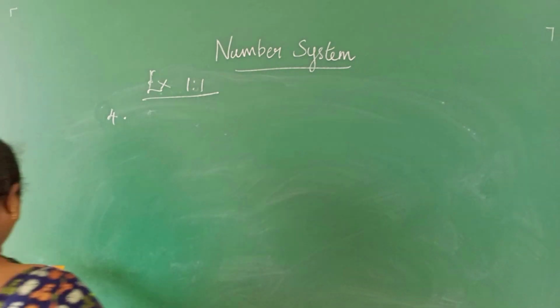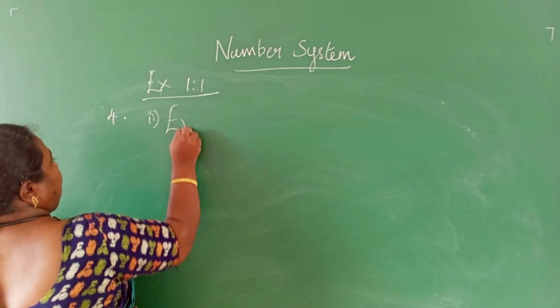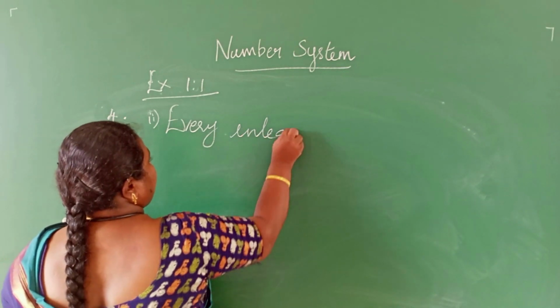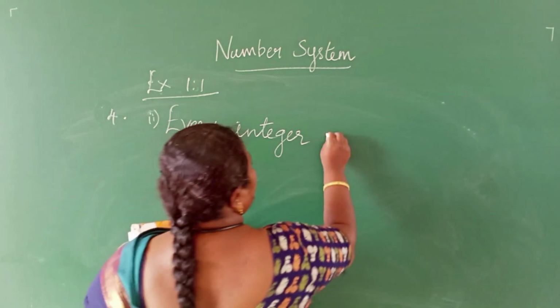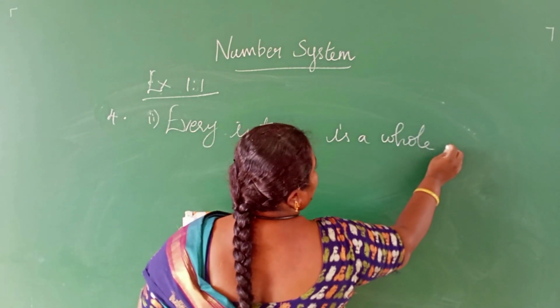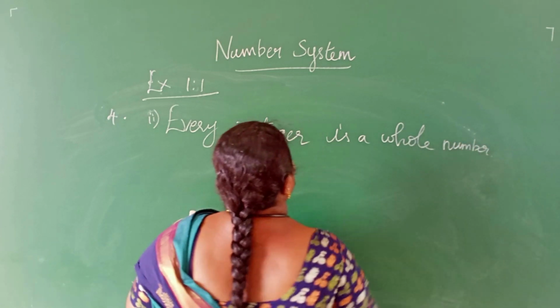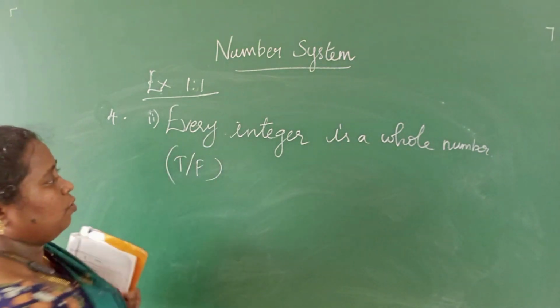Next one, every integer is a whole number. See here, we have to state whether it is true or false.